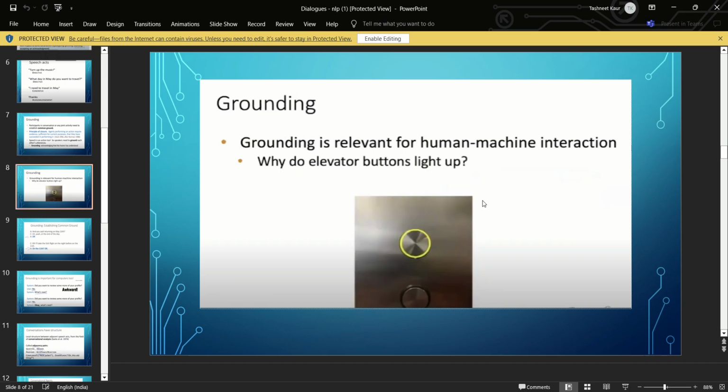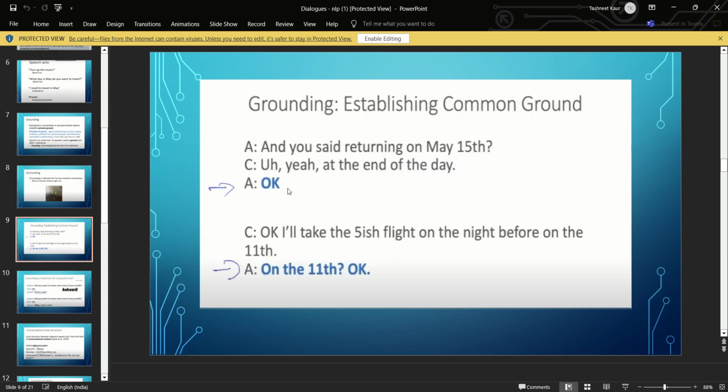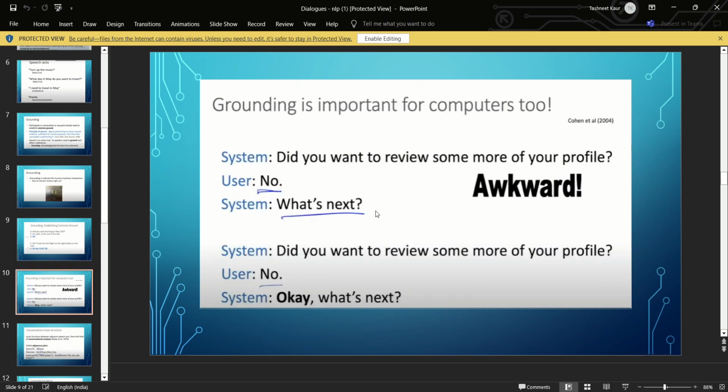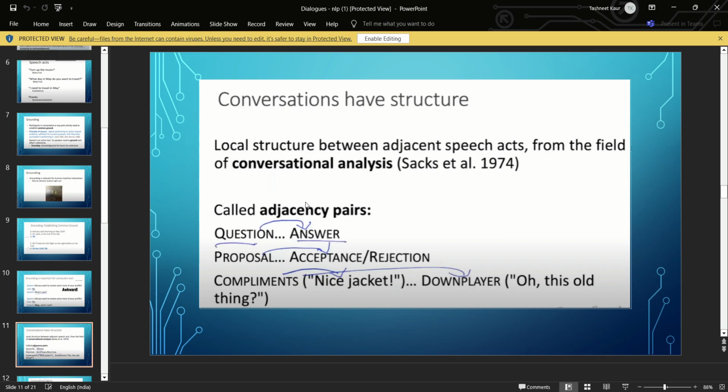Grounding is relevant for human-machine interactions. "And you said you're returning on May 15." "Okay, yeah, at the end of the day." So this is establishing a common ground for a conversation. "Did you want to review some more of your profile?" "No. What's next?" This is important for computers too.